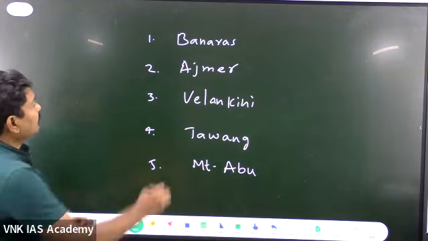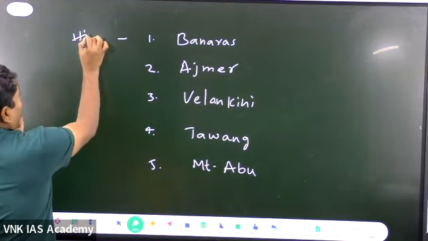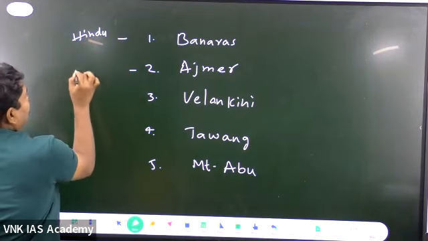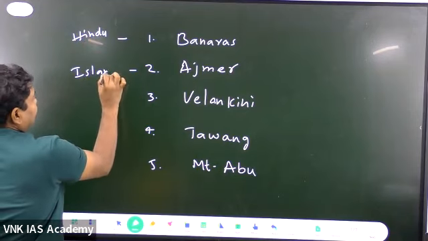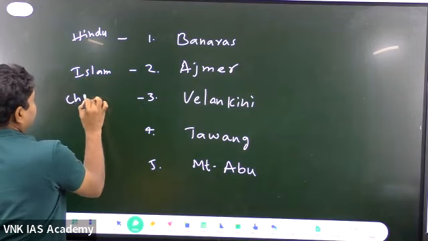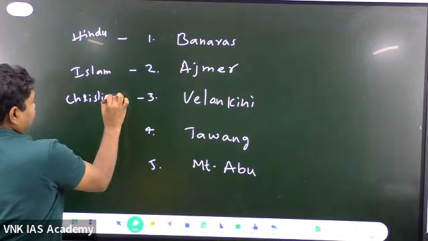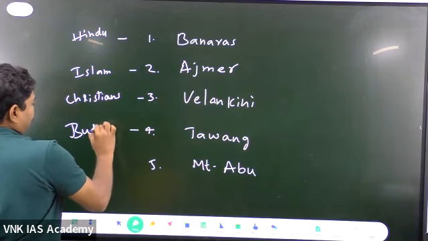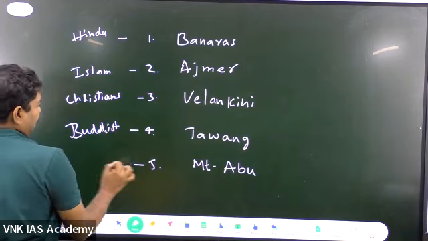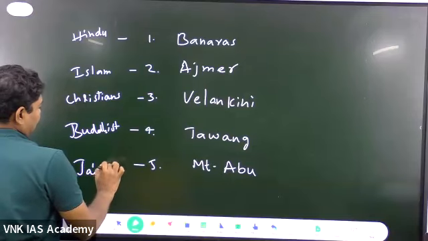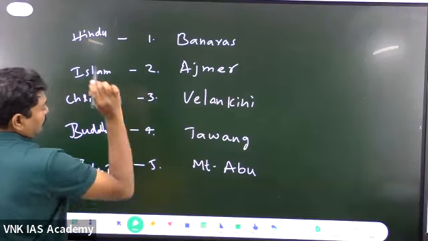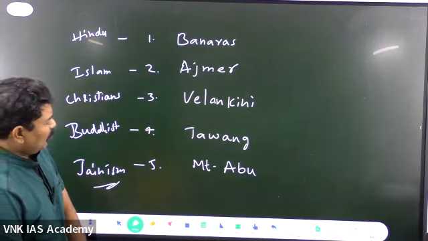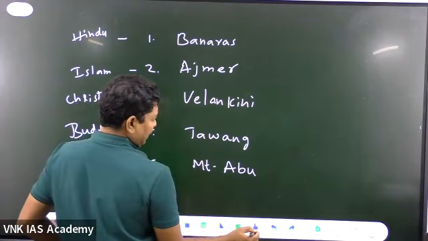Right? See, this is for Hindus, this is for Islam, this is for Christians, this is for Buddhists. Instead of Mount Abu, you can go directly for, do one thing.